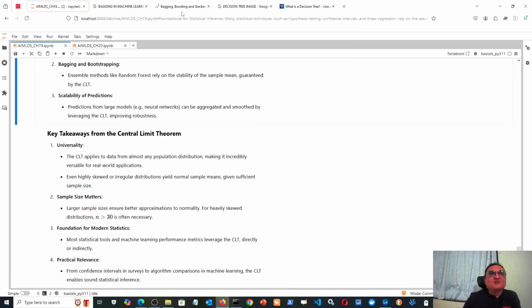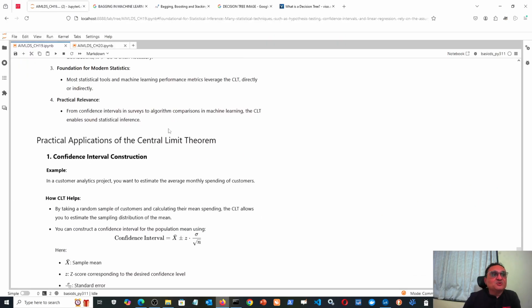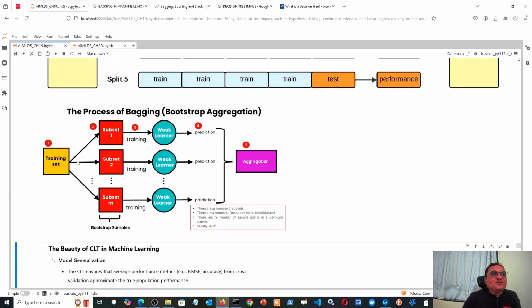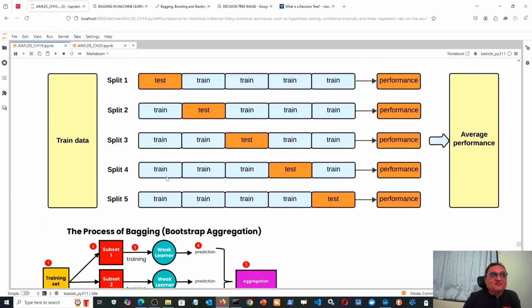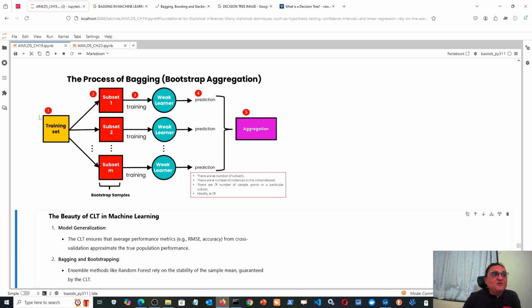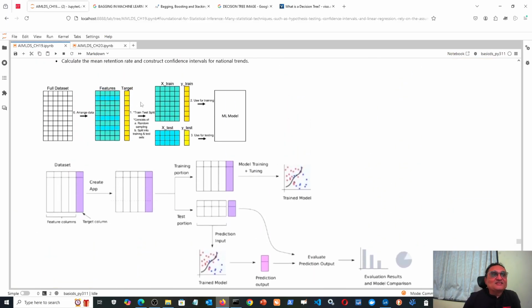So then this is one important thing, bagging and bootstrapping. This process is itself called bagging. What is bagging? Here I have shown it somewhere. Yeah, this is called bagging. Now in that, random forest is an example of a bagging algorithm. What we do is, this is my entire training set.